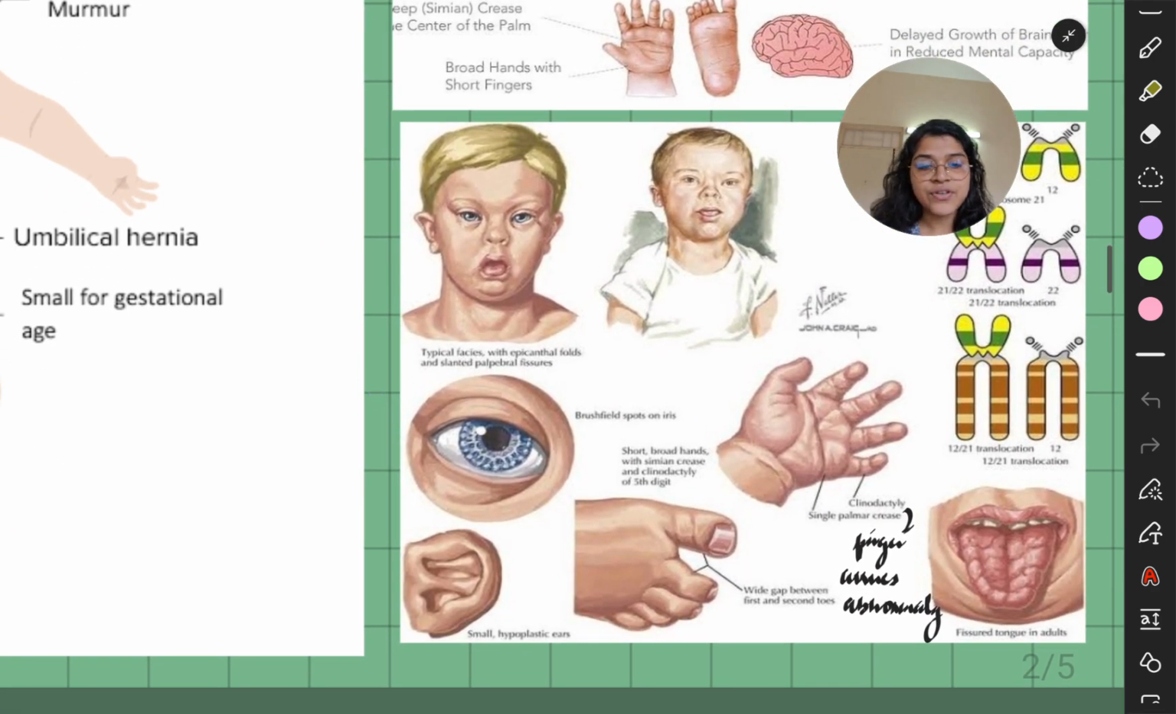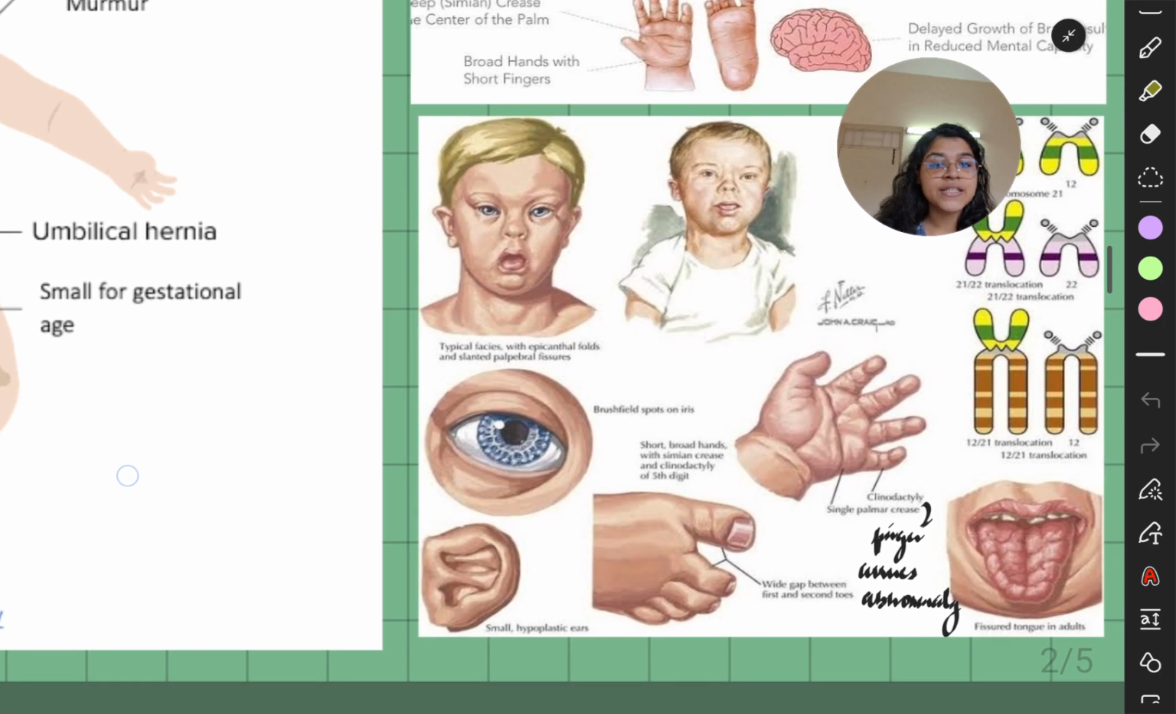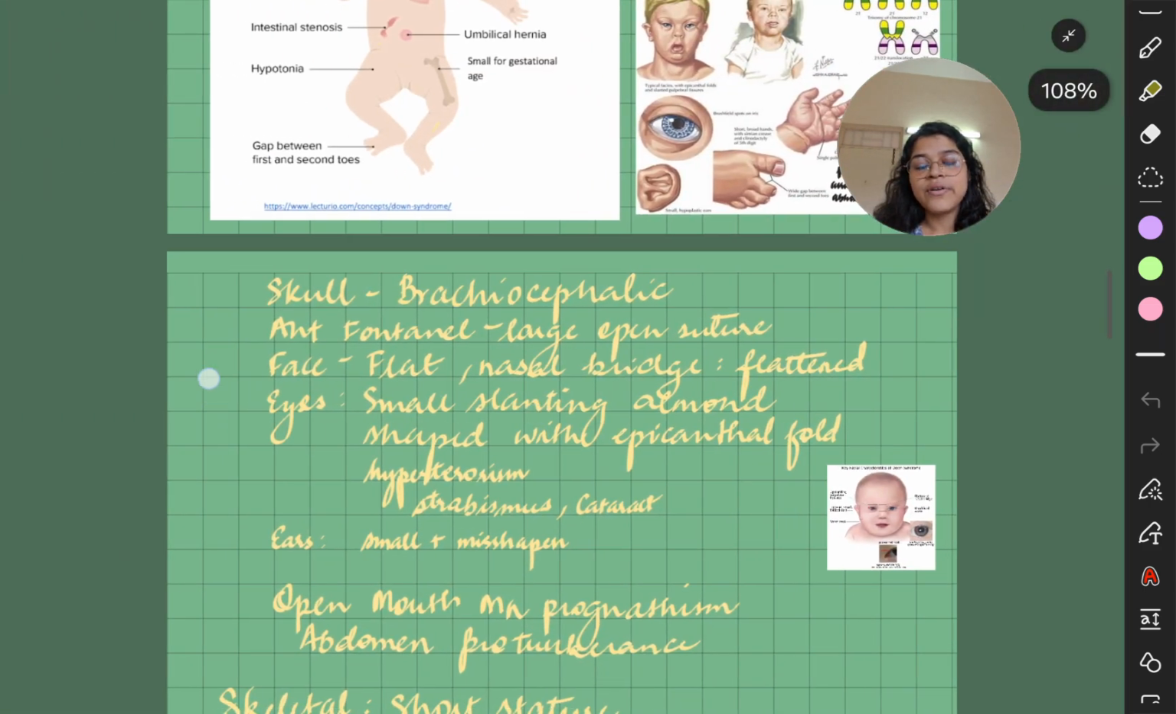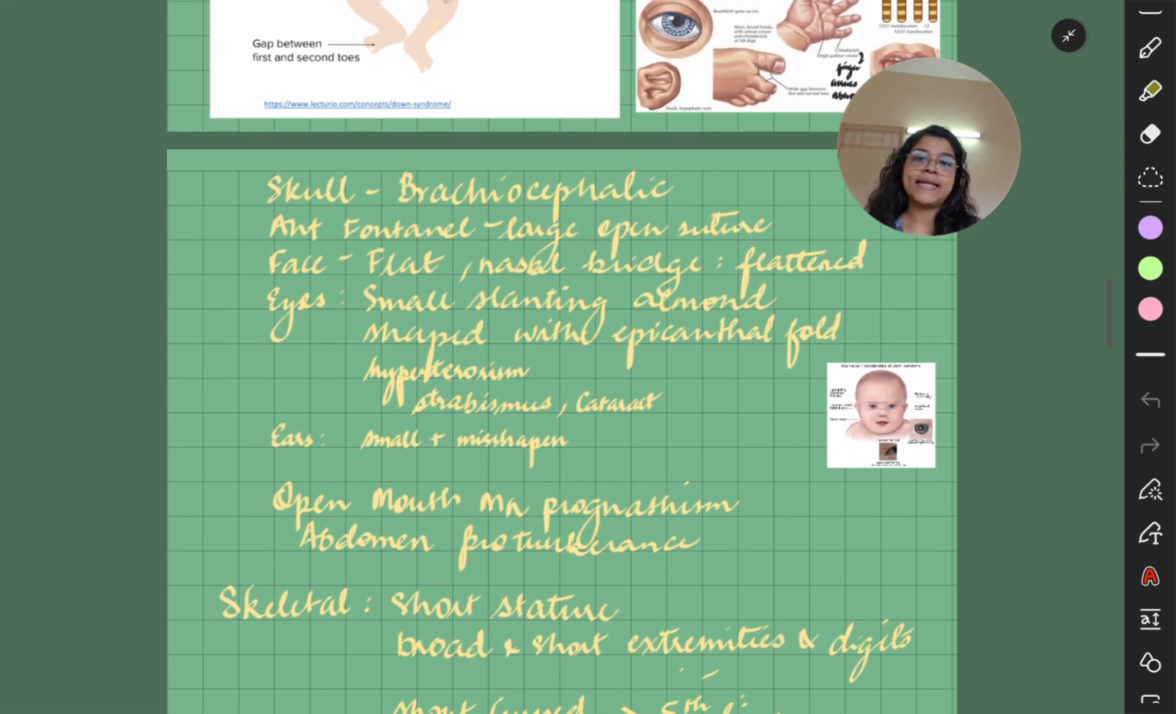Okay, they can have fissured tongue, they can have small set ears. Okay, then these are the typical faces you see in Down syndrome, and these are the types I told you. Now we come, I have all written down, so you all can even write it. Skull, brachycephalic, I told you. Anterior fontanel is large and open suture.